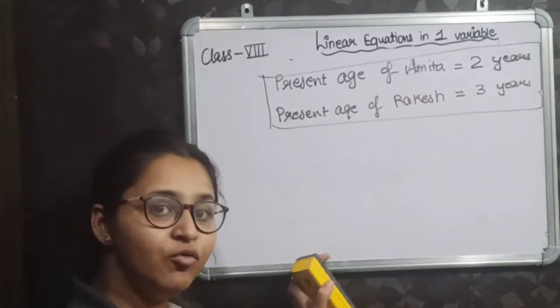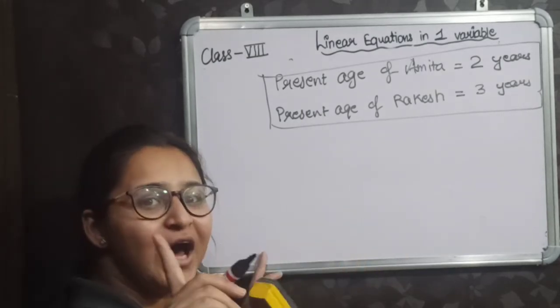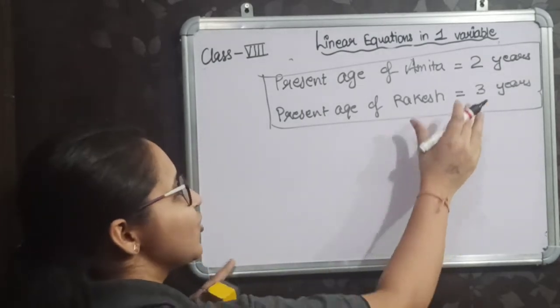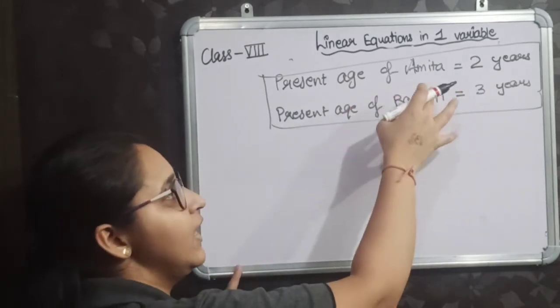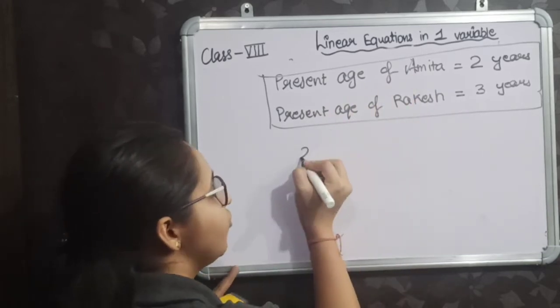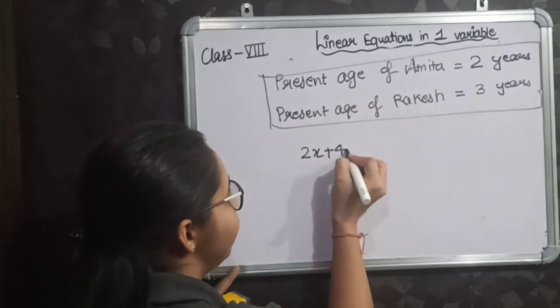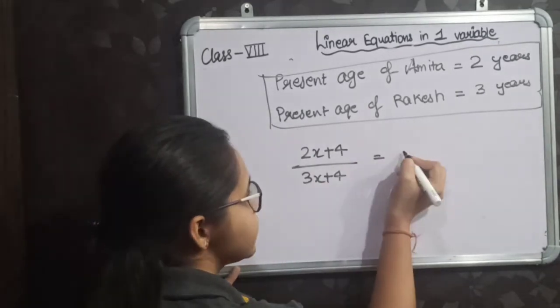Now, will you verify your answers? Yes, you will verify because you all are my good students. So how will you verify? You will put the value of x in the equation that you have formed. The equation was 2x plus 4 upon 3x plus 4 is equal to 6 by 7.